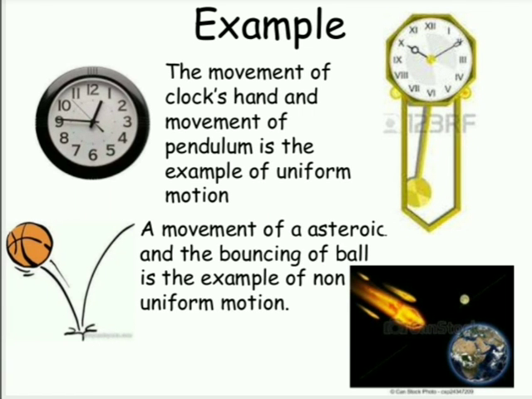You can take example, the movement of a clock hand and the movement of a pendulum. They are the examples of uniform motion. After a fixed interval of time, they show motion, isn't it? And the movement of an astronic or bouncing back of a ball are considered to be non-uniform motion. And one example I have given you of the road. Whenever a car is moving on the road, if it is in the market, then due to jam it can have less speed, and if it is an empty road, then it can move further also.